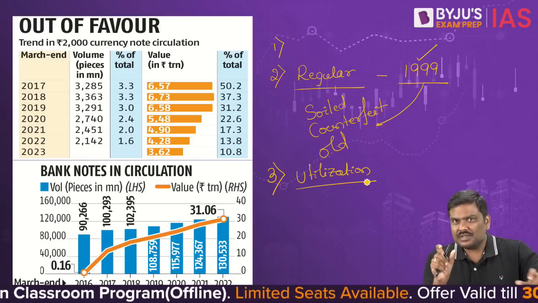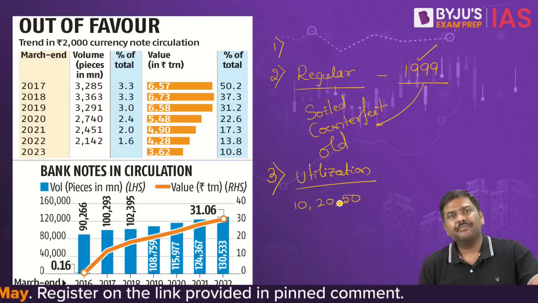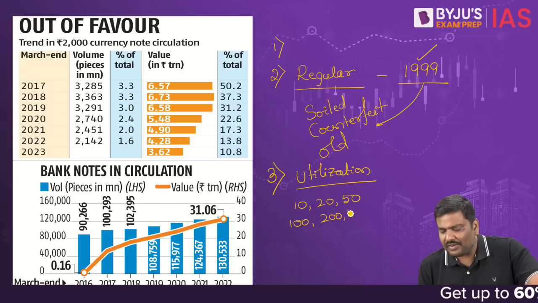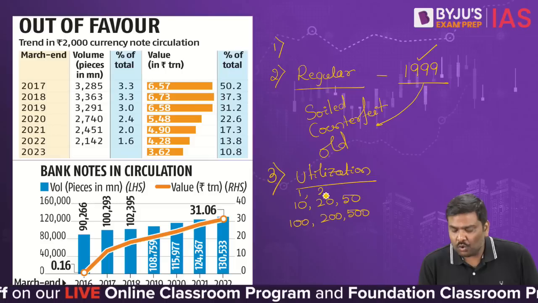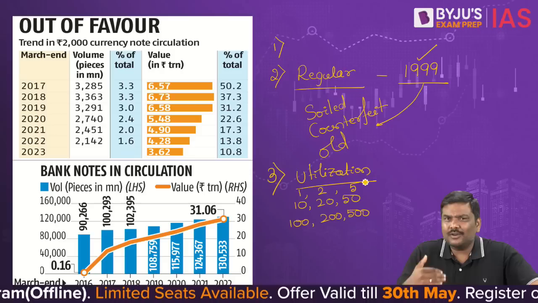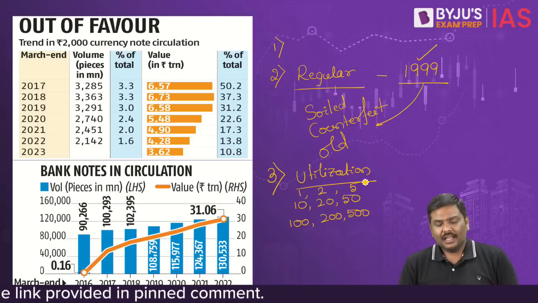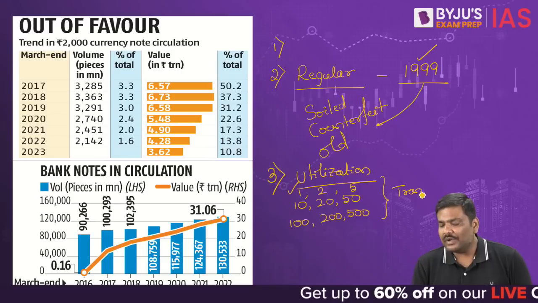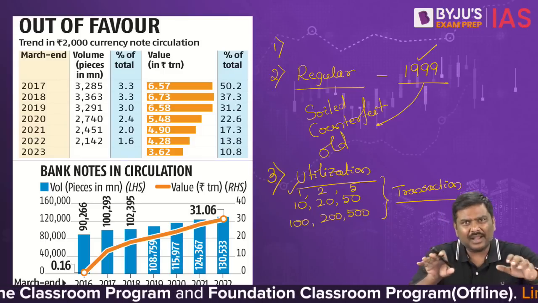Whenever you look at the currency notes, these generally have denominations like 10 rupee, 20 rupee, 50 rupee. They have a denomination of 100, 200, 500. Even coins have a denomination of 1 rupee, 2 rupee, 5 rupee. There is a particular reason. Some of you might be thinking, sir, why are these kinds of denominations always either minted or printed? The reason is that if you have currencies of these denominations, any transaction of any value can easily be conducted.